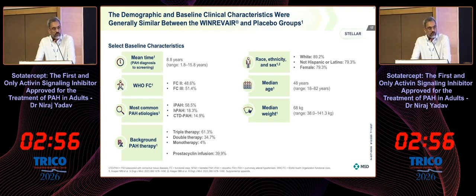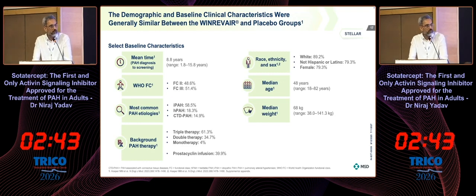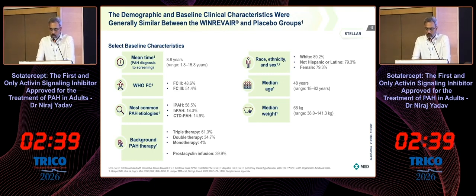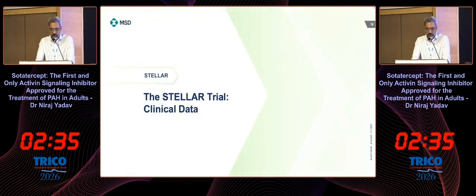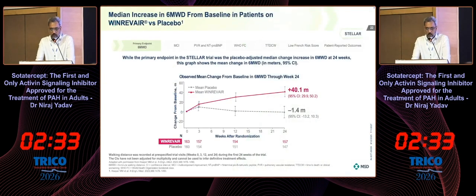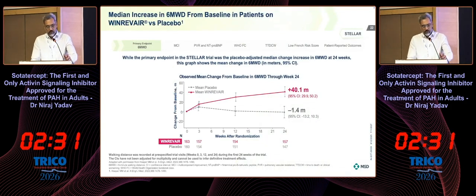Remember, 61% of patients had received triple therapy, and out of these, 40% had a prostacyclin infusion in addition to the endothelin receptor antagonist and PDE5 inhibitors. Median age was 48 years and weight was 68 kg.